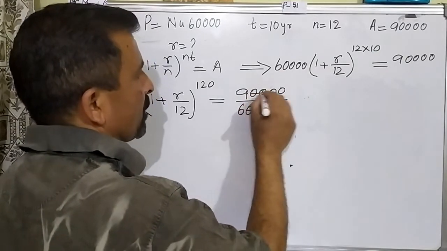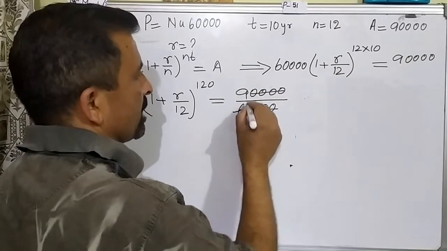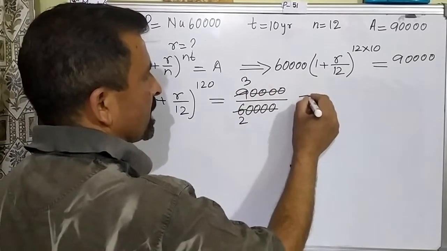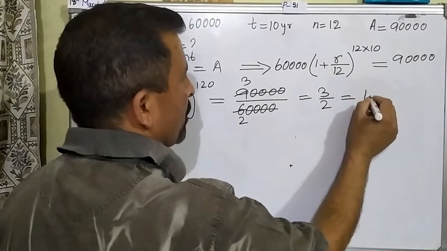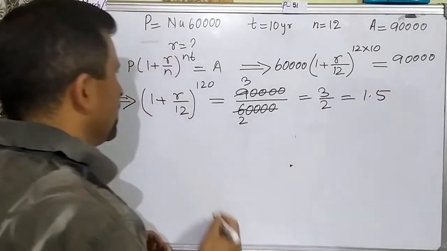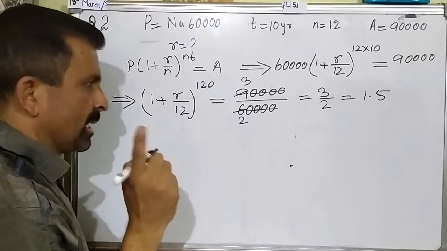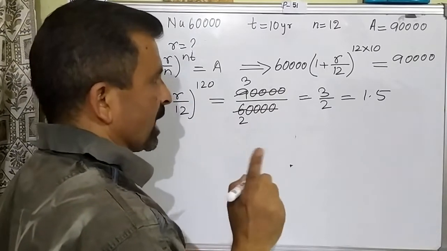4 0 cancel this 4 0, 3 2s are 6 and 3 3s are 9. So this is coming 3 over 2 and finally this is coming as equal to 1.5. Okay, this calculation, the power is 120, right? So we are going to use the calculator.